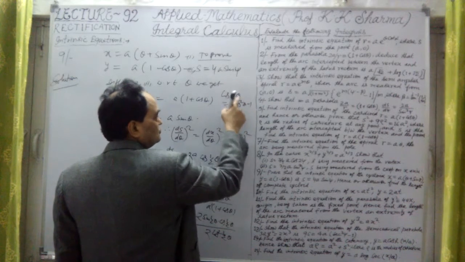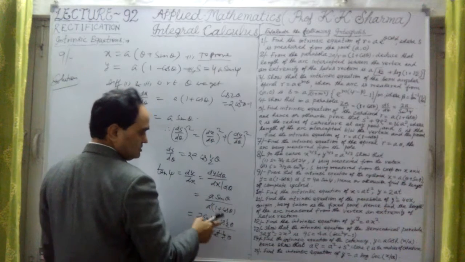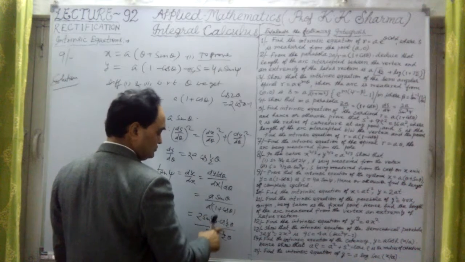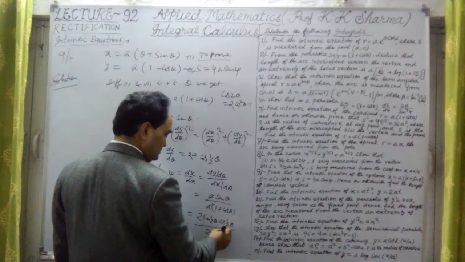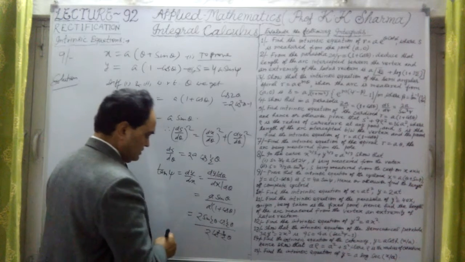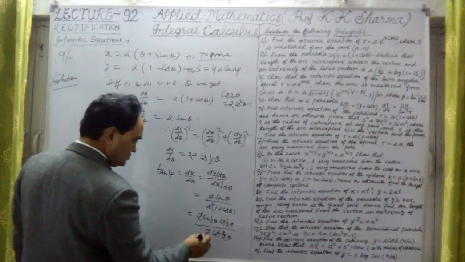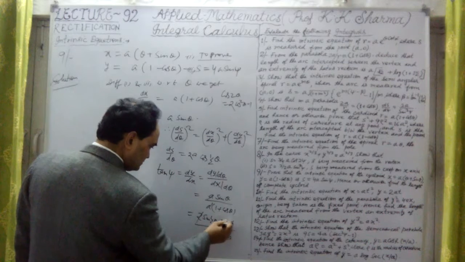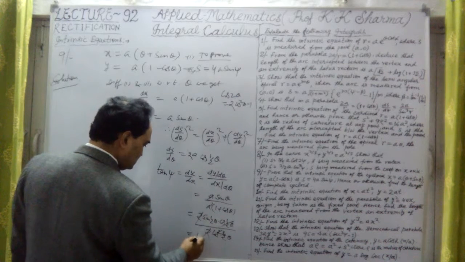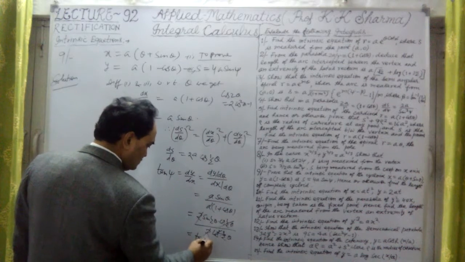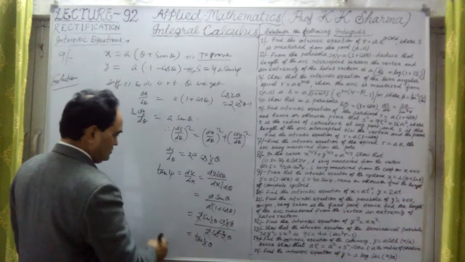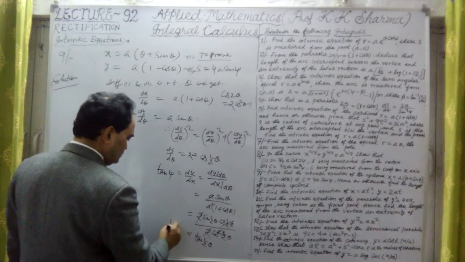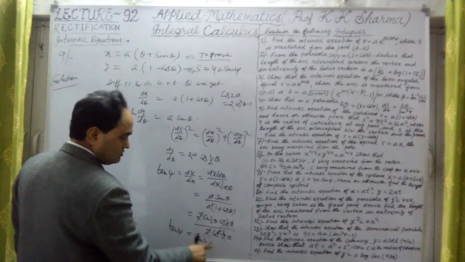So 1 plus cos 2 theta equals 2 cos square theta, and 1 plus cos theta equals 2 cos square theta by 2, the angle will be halved. Now here the 2 cancels out, 1 cos cancels out. It is nothing but tan theta by 2. So tan psi equals tan theta by 2.